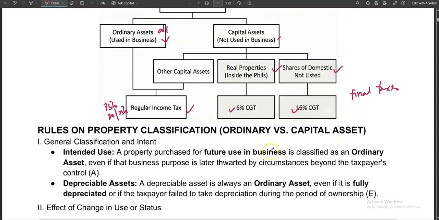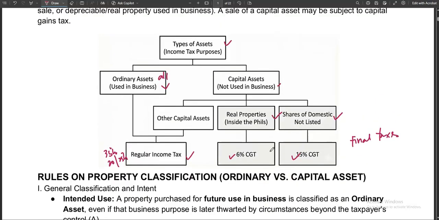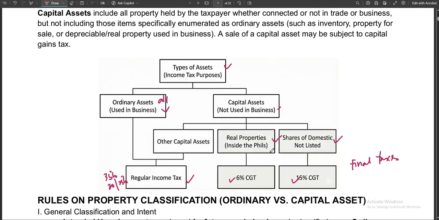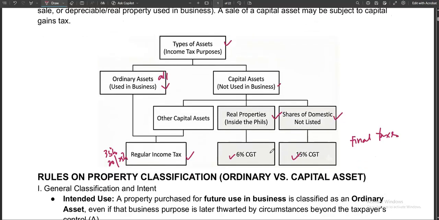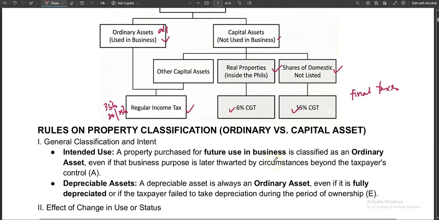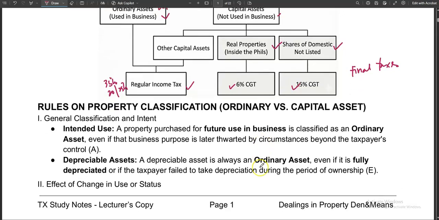Since we have already differentiated the ordinary asset by just using whether it is used in business or not, there are circumstances that will lead us into confusion in classifying a particular asset as a capital or an ordinary asset, because of some surrounding circumstances.